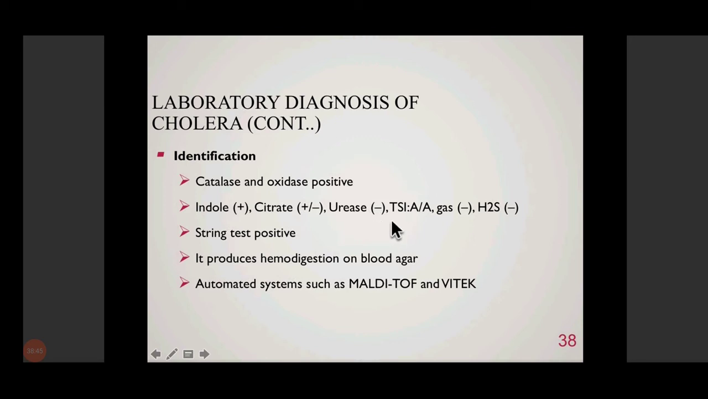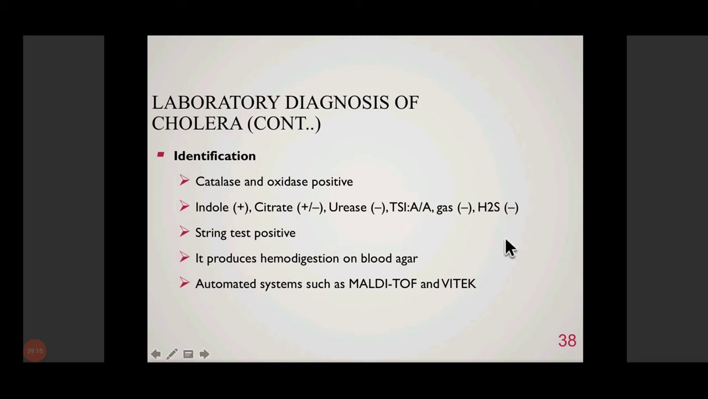the TSI or the triple sugar iron gives A by A, that means acid by acid reaction without gas. H2S is not produced. So these are typical biochemical reactions which help in identification of Vibrio cholerae. Then another important test is that it gives string test positive. I'll show you in the next slide what is string test. And it also produces hemodigestion on blood agar.